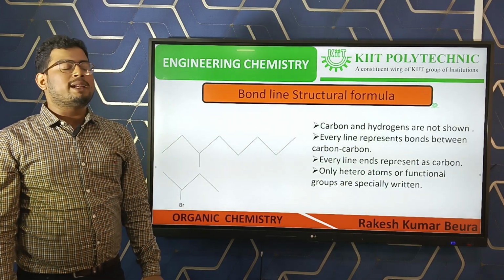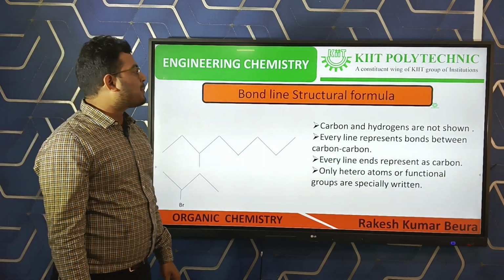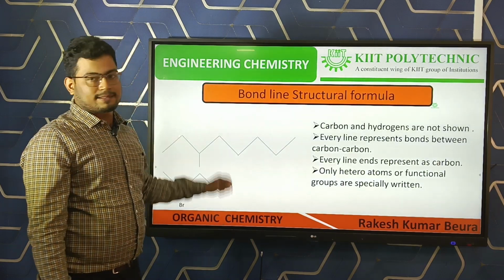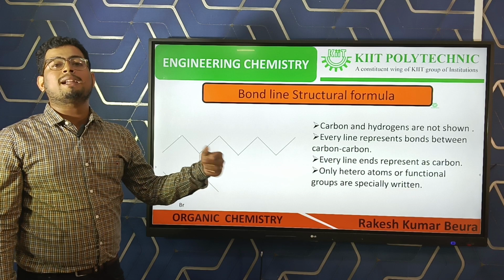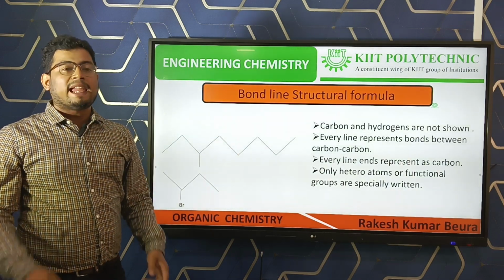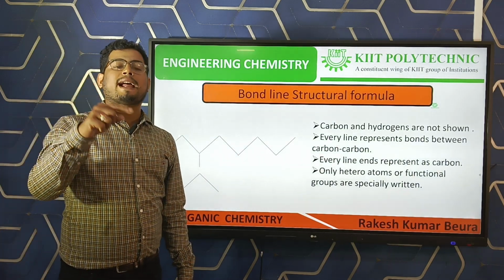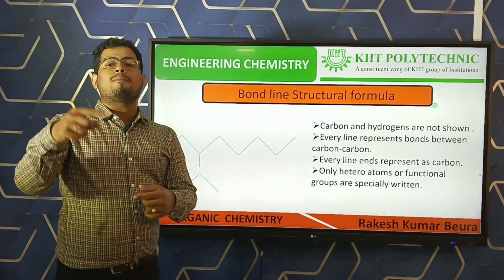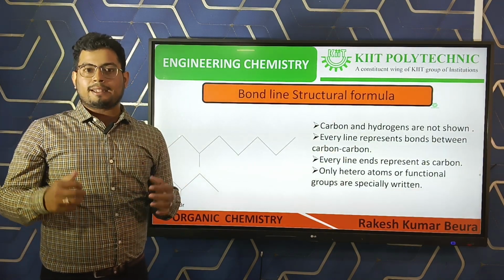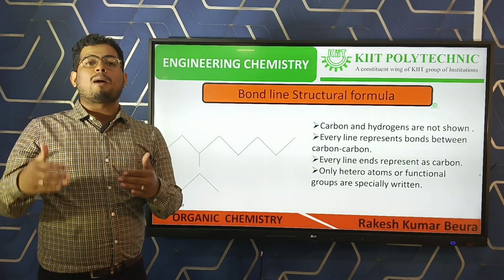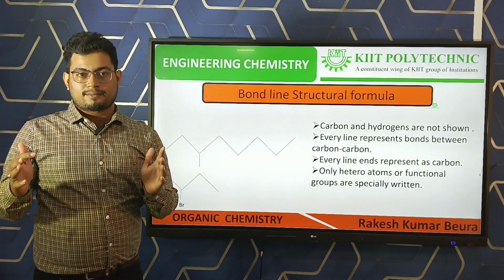The bond between carbon and carbon is represented by lines. Every line represents the bond between carbon and carbon. If only a single line is there, that means a single bond between carbon and carbon. If two parallel lines are there, that represents a double bond between two carbons.